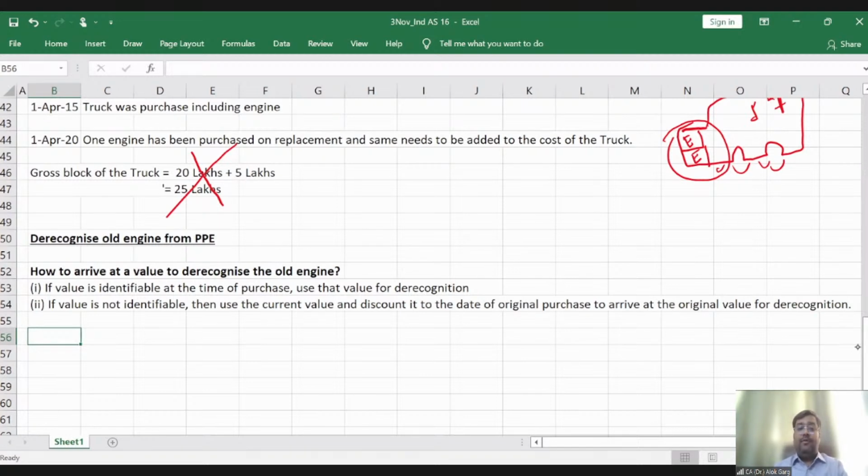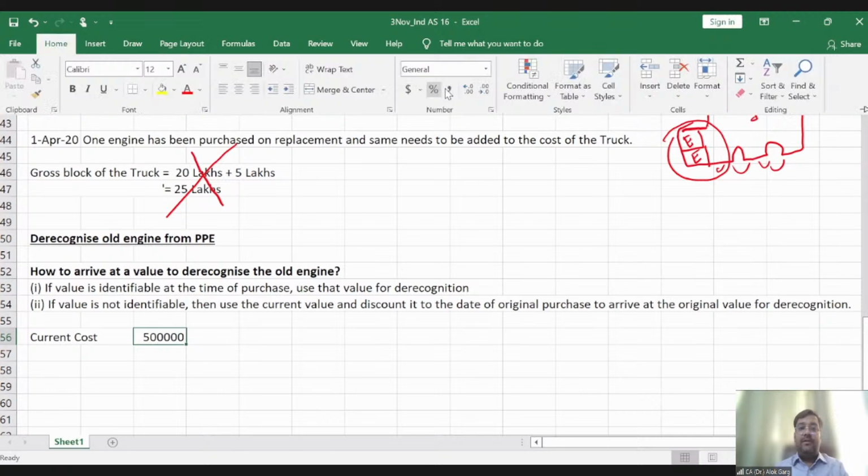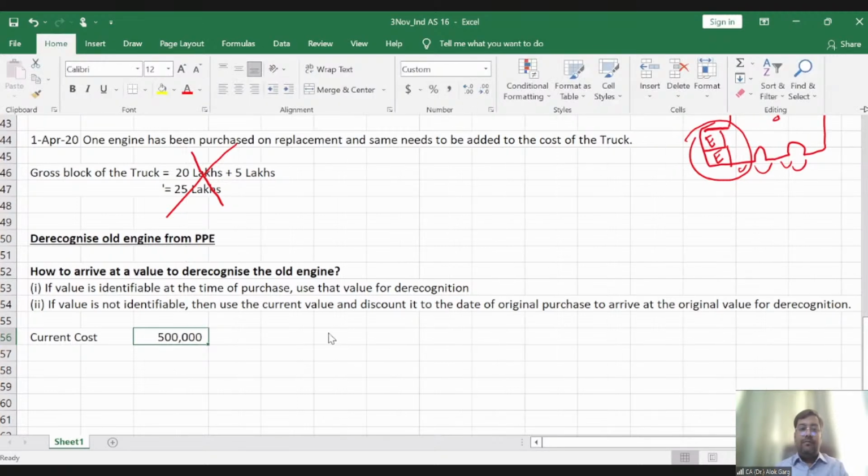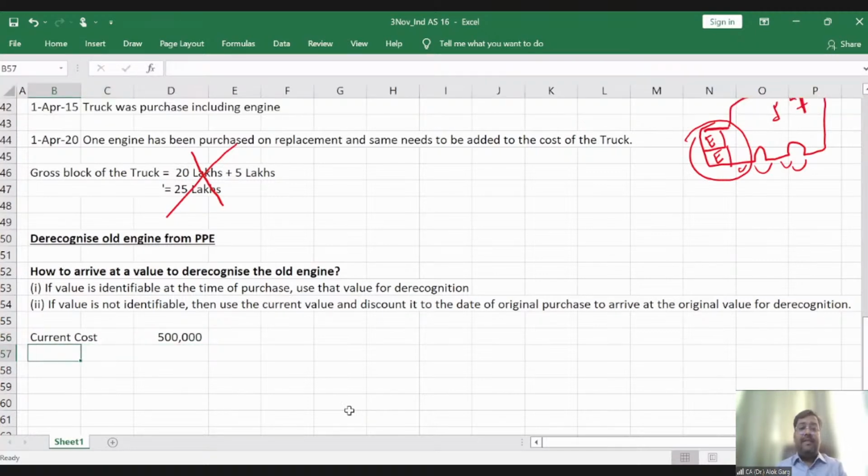Not clear? Don't worry. Now I will explain with the help of this example which I have taken. So friends, what is today's cost? What is the current cost? The current cost is 5 lakh rupees for replacement of an engine. What is the discount rate? For example, the discount rate, which is the incremental rate of borrowing for the entity, is, let's say, 10%.